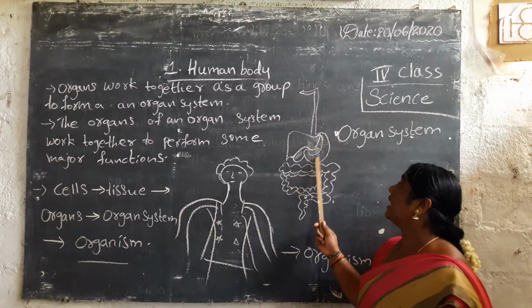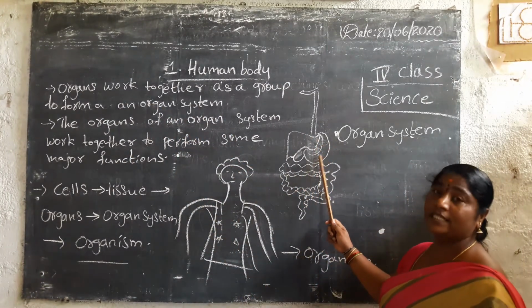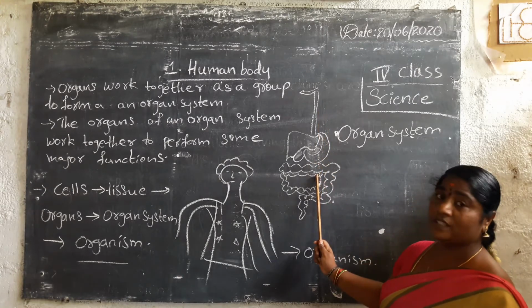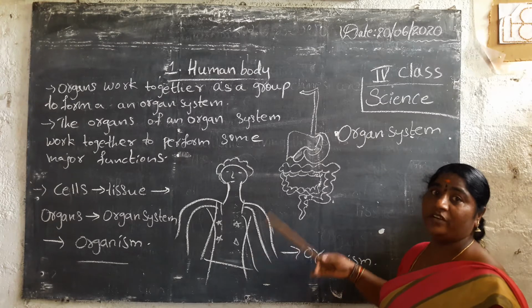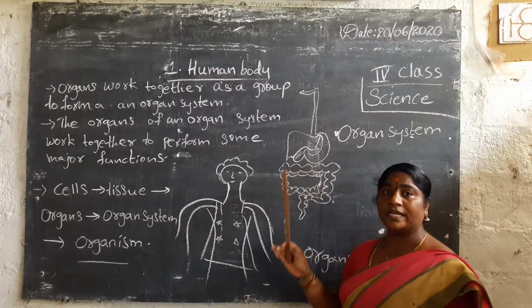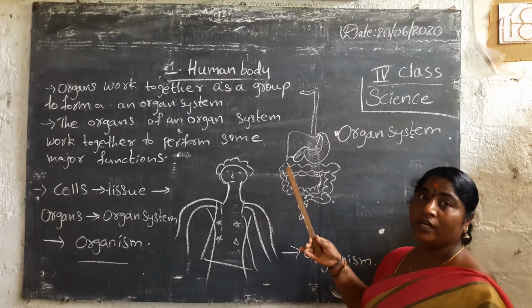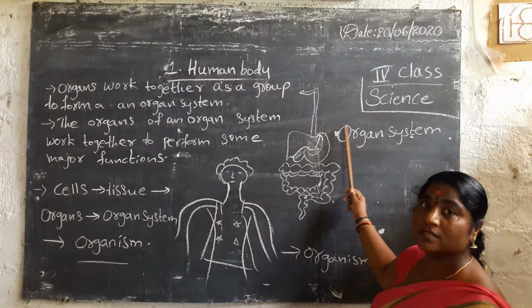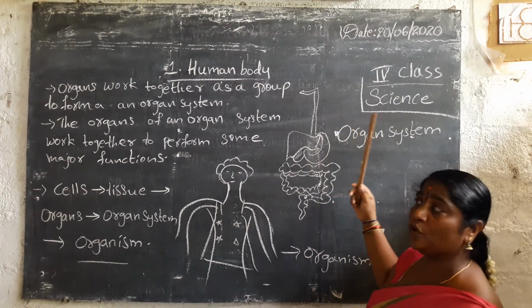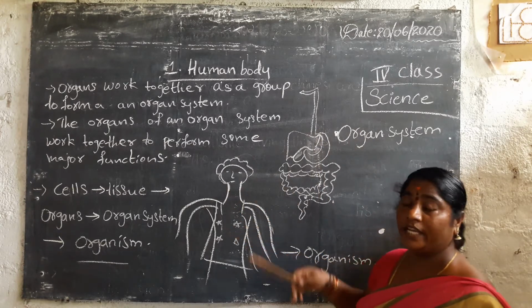One example is the digestive system. The food we take in goes to the stomach, which digests it, and the waste parts are sent outside through the relevant organs. This is one example of an organ system. There are so many organ systems in our body.